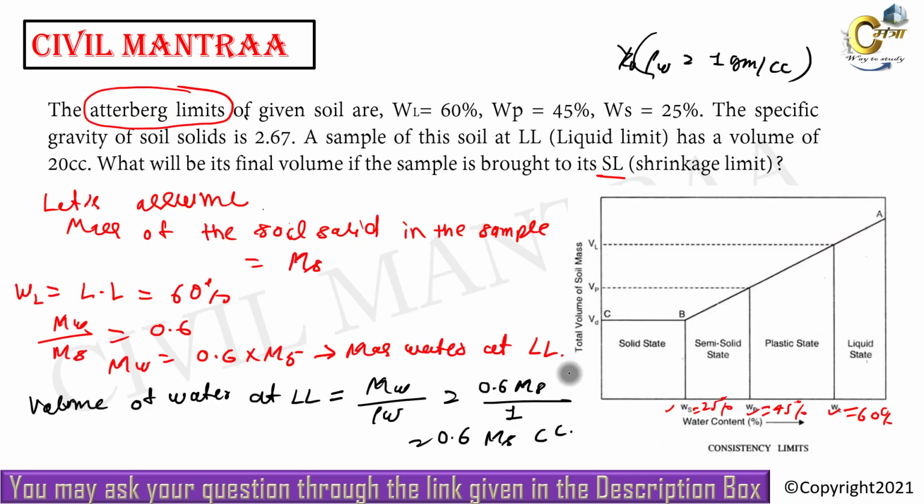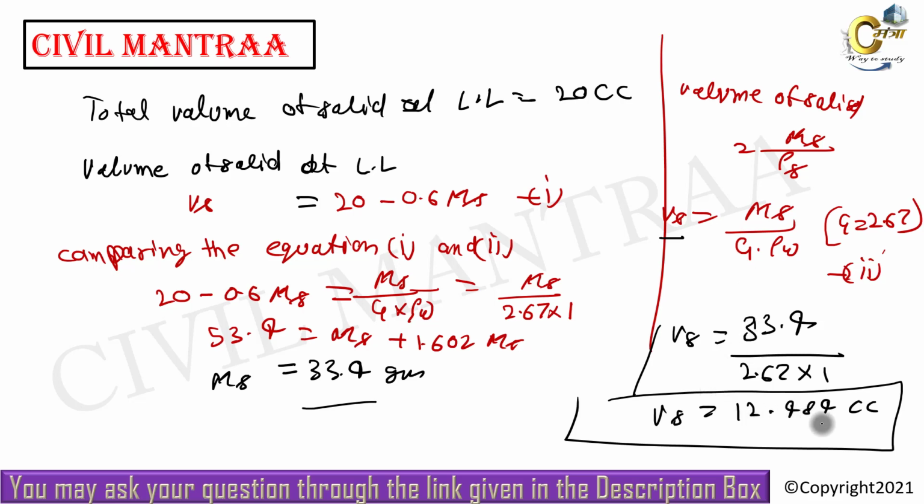What does the volume of solid mean? The volume of solid will remain the same in all states, whether it is the semi-solid state, plastic state or liquid state, and its value will be 12.484. But the volume of water will change according to the water content.